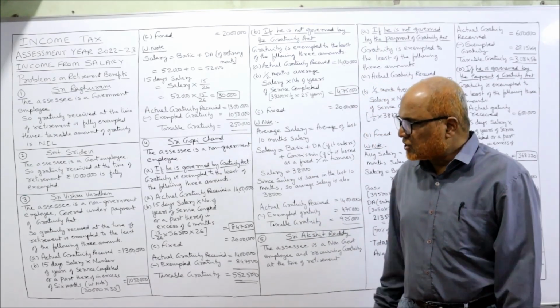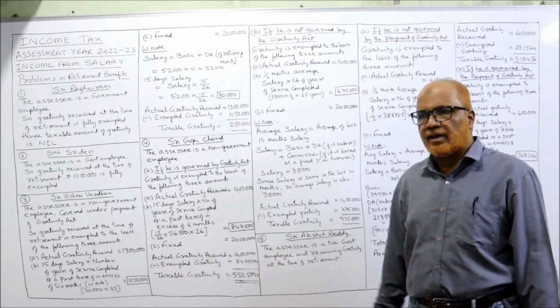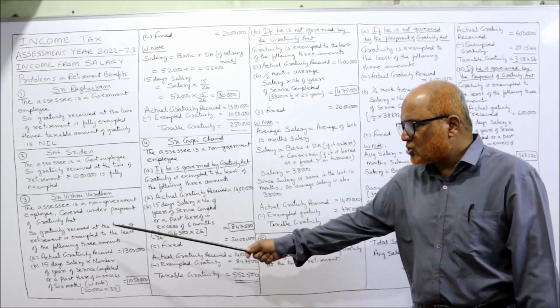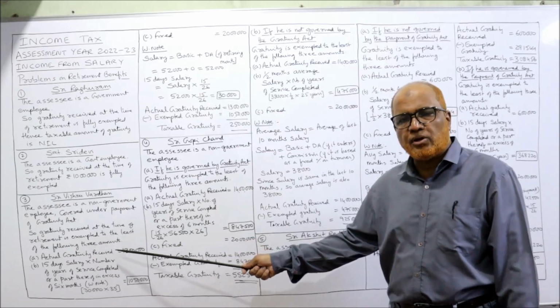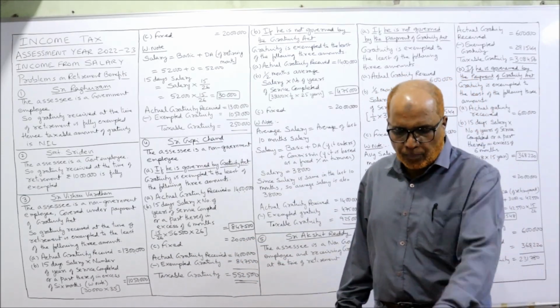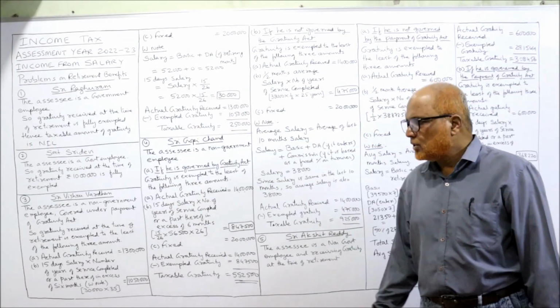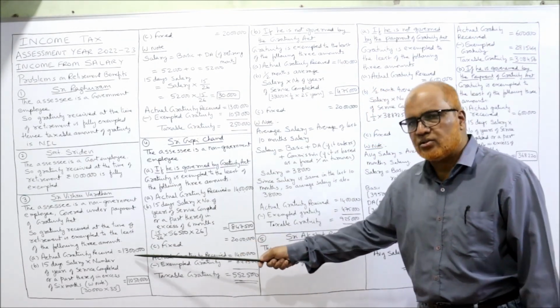That's all. So see carefully, he is a non-government employee covered under the Payment of Gratuity Act. So gratuity received at the time of retirement is exempted to the least of the following three amounts. First one, actual gratuity received. In the problem it is given that actual gratuity received is 13 lakh. So here I have taken 13 lakh as actual gratuity.